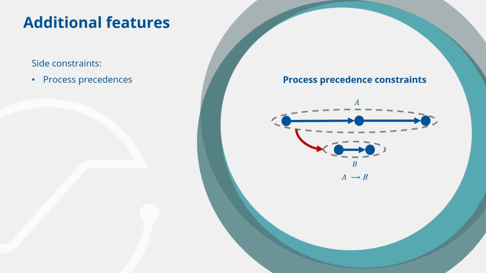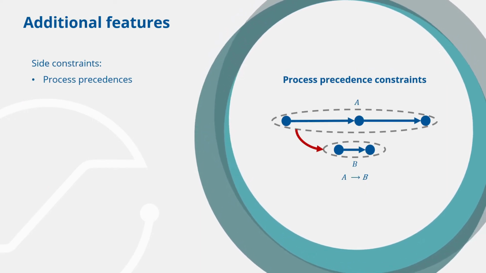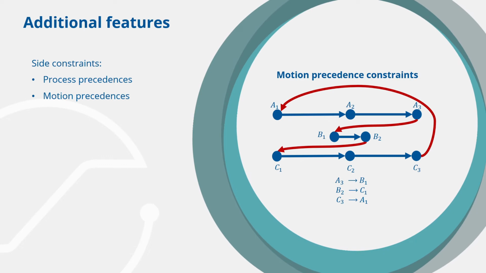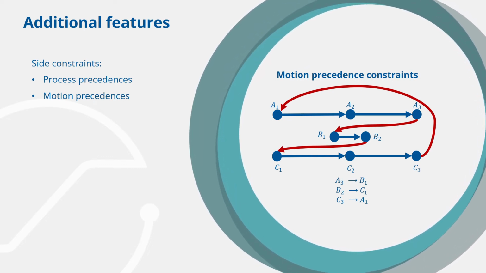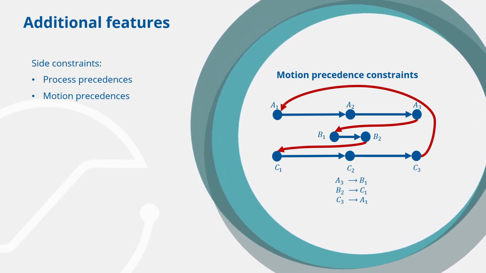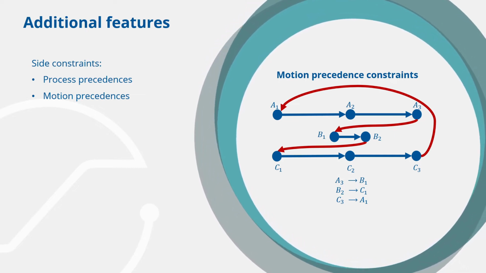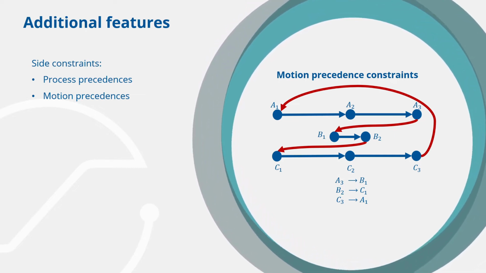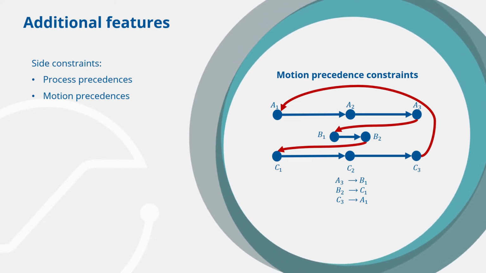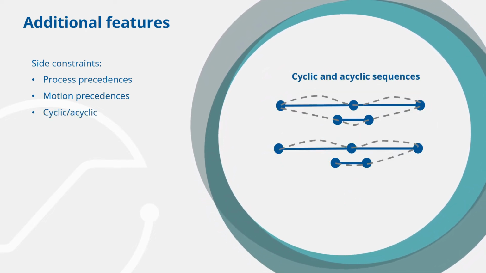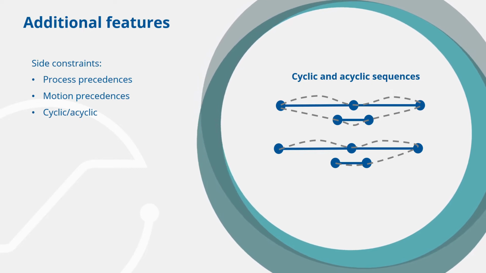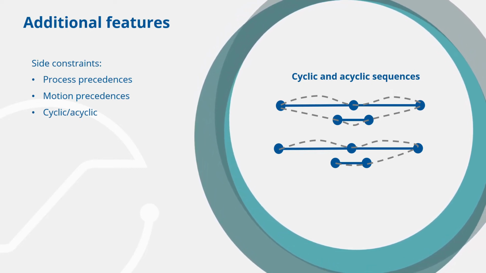Precedence constraints can be defined on two levels, between two processes or between two motions. Since a motion may or may not be executed in the resulting plan, the latter is a conditional precedence constraint that expresses a logical relation between the execution mode and the sequence. Finally, problems can be cyclic or acyclic according to whether or not the robot must return to its starting configuration.